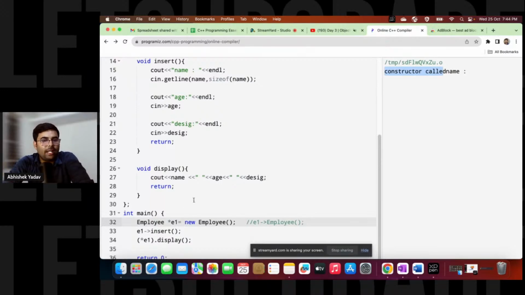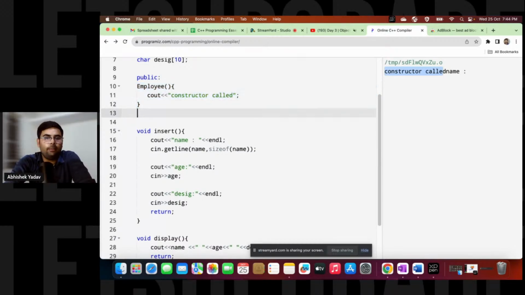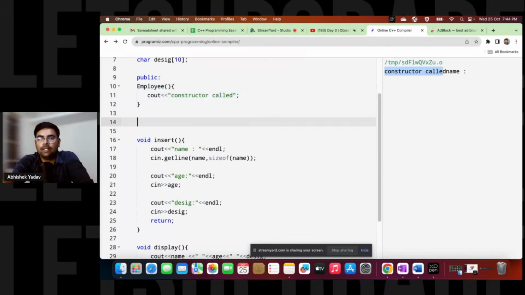First it will go and check inside the class whether you have defined your own constructor or not. If you have defined your own constructor, it will call your own constructor. And if you haven't defined any constructor, it will call a default constructor, right? So here you can see, guys, you have defined your own constructor. That's why it's calling it, right? This is clear. So let's create one more constructor, right? This is a default constructor. What about a parameterized constructor?